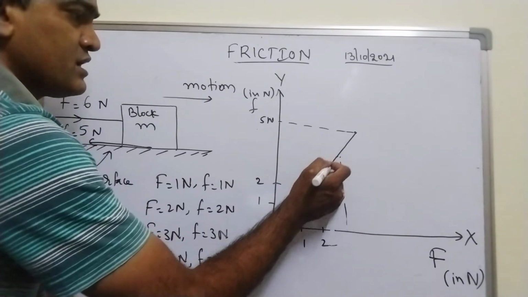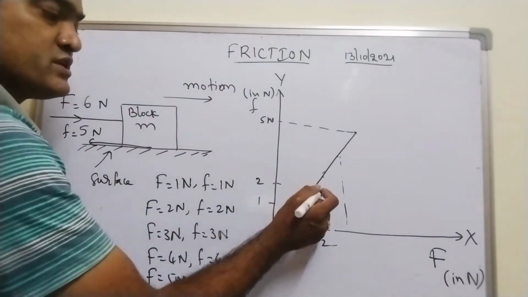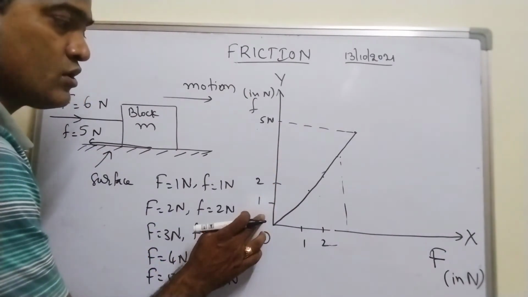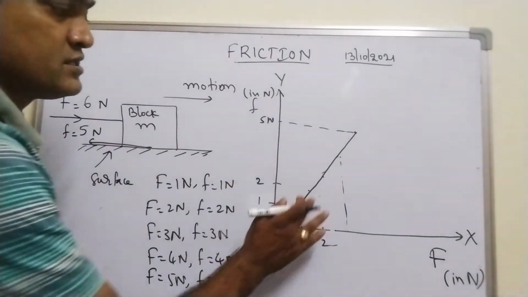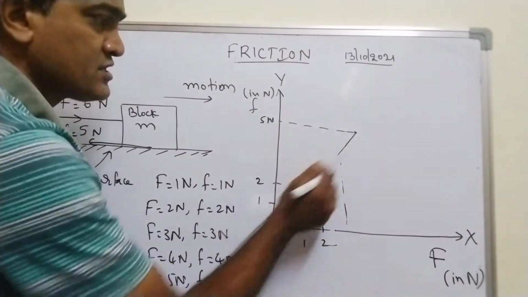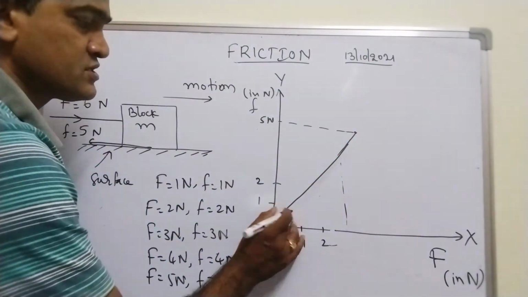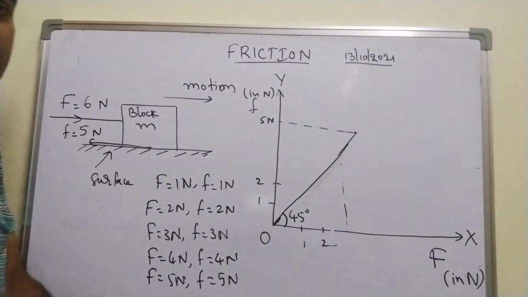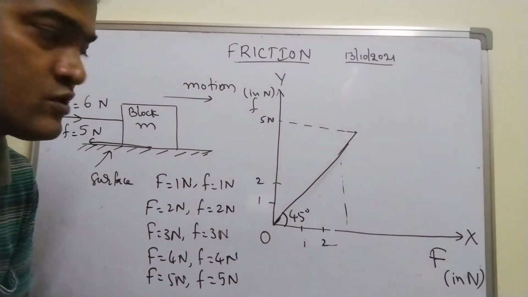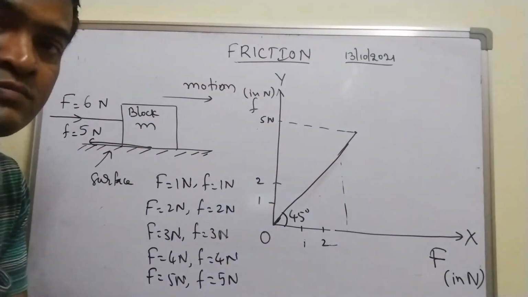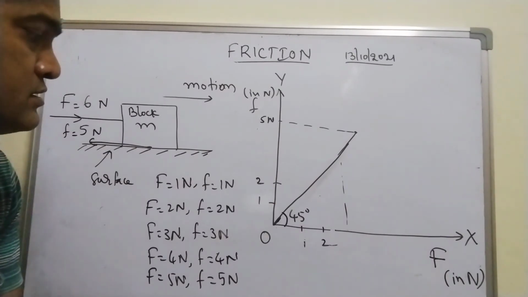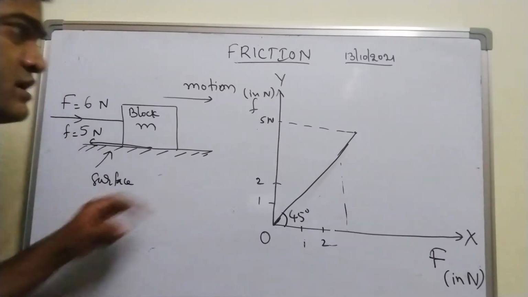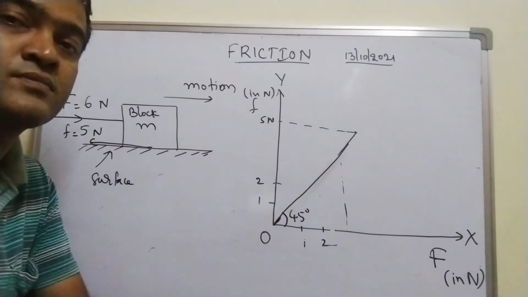So I am getting a straight line passing through origin, which indicates that as long as the external force is applied, the frictional force also increases proportionately. That is the reason I am getting a straight line passing through origin. In this case, angle will be 45 degrees because it bisects, because both are proportional increase అవుతుంది, right? Now అంటే ఇక్కడ నాకేమొచ్చిందన్నా 5 Newton దగ్గర నాకు రెడీగా మూవ్ అవ్వడానికి ఉంది.